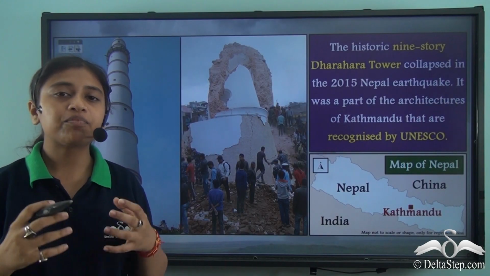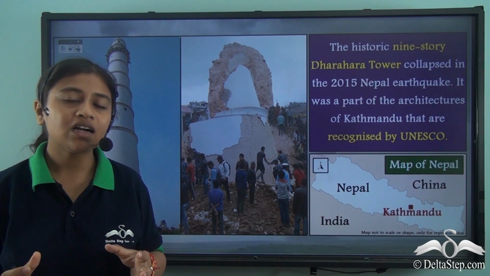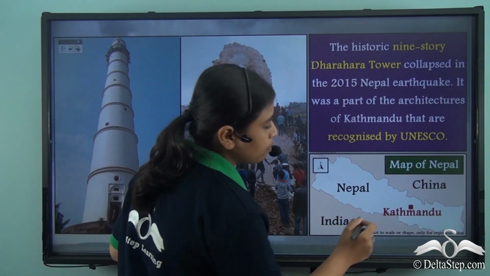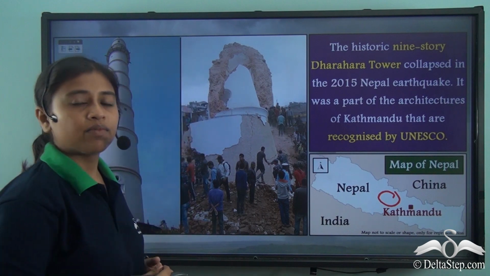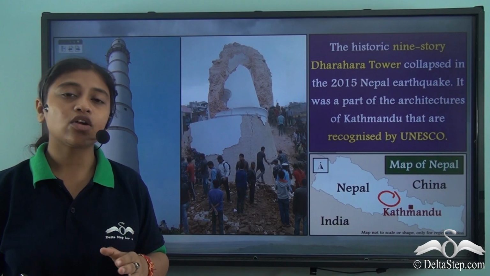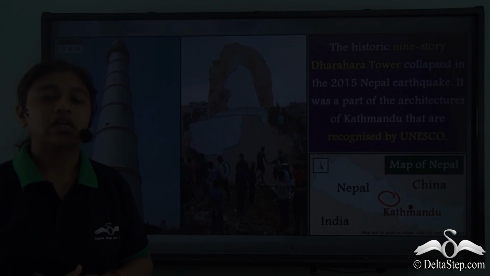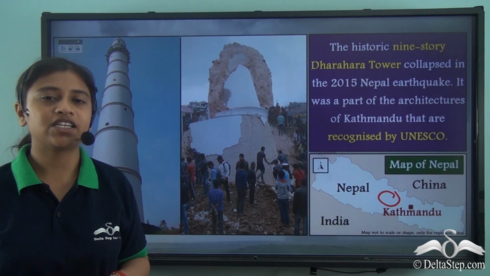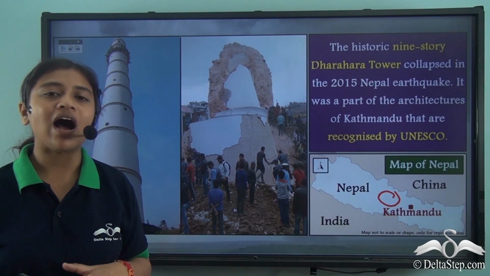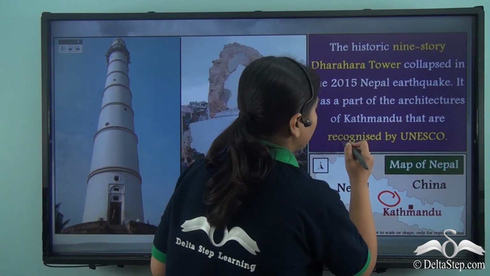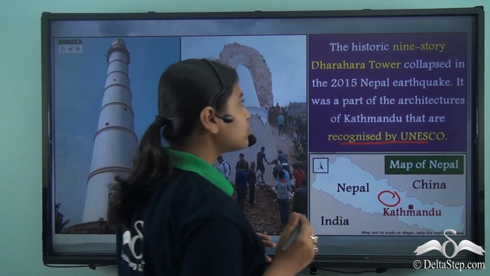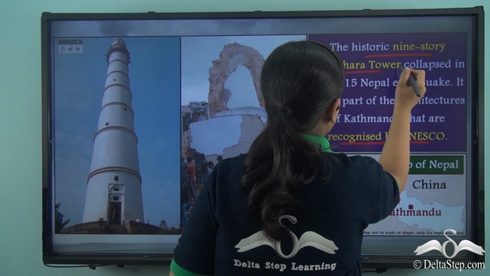Now, if you remember from the previous map that we saw, where we pointed out the place where the earthquake of 7.8 magnitude was felt, you must have seen that the earthquake took place somewhere around Kathmandu. So, Kathmandu is nearest to the epicenter of the earthquake of 7.8 magnitude. Among all the places in Nepal, Kathmandu is a hotspot of tourist destinations. It is home to a number of architectures that have been recognized by UNESCO, and under this we also have the very famous and beautiful architecture of the 9-story Dharahara Tower.